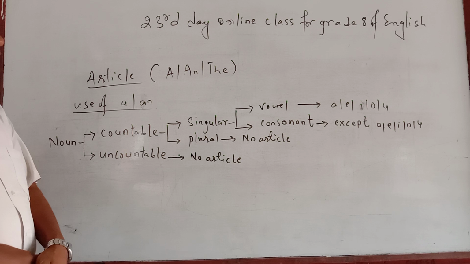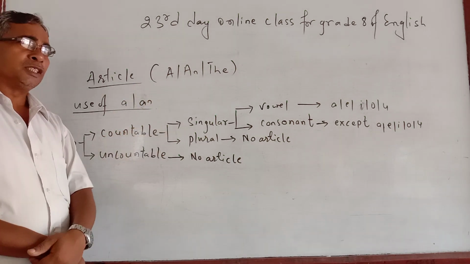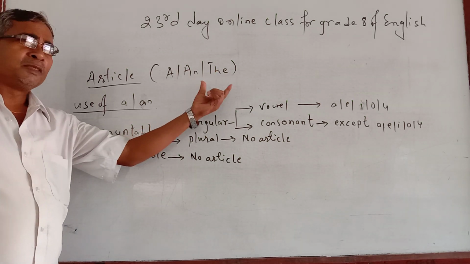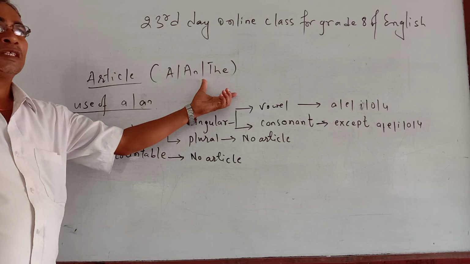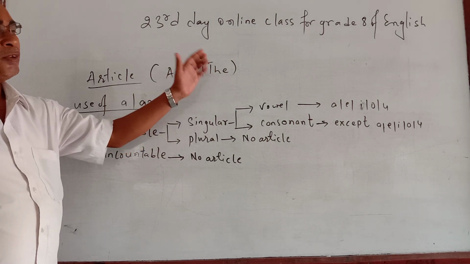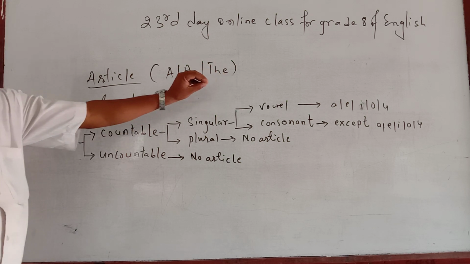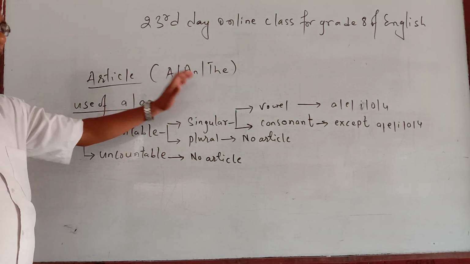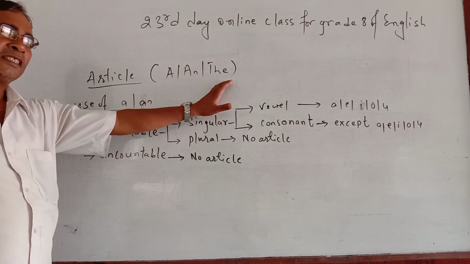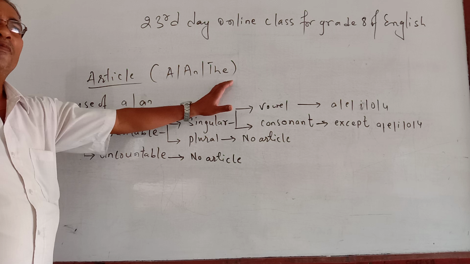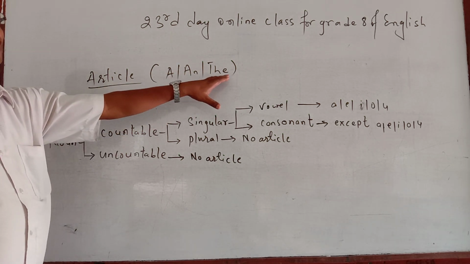So I mean to say once again that a means euta, an means also euta, and the, sometimes the meaning may be tyo, sometimes may not be. Exactly, we can't say that always it gives the meaning. Once again, a means euta, an means also euta, the means sometimes in a sentence it gives the meaning tyo, sometimes may not give. So this is the meaning of a and the.